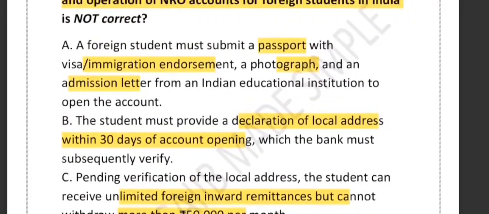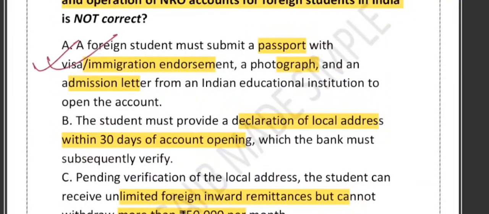So let's see which option is correct. If you go through option number A, you can see that this is the correct one. To open the account, a foreign student must give a passport with visa, immigration stamp, recent photograph, and admission letter from the Indian educational institution. This is the correct one, so it is not the answer to the question. Right, so they have to give the passport, the recent photograph, and the admission letter from the Indian educational institution.